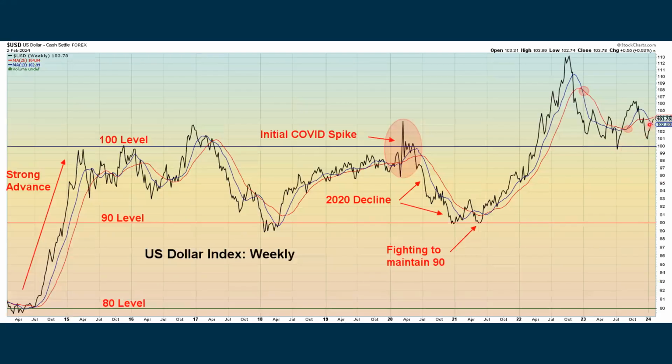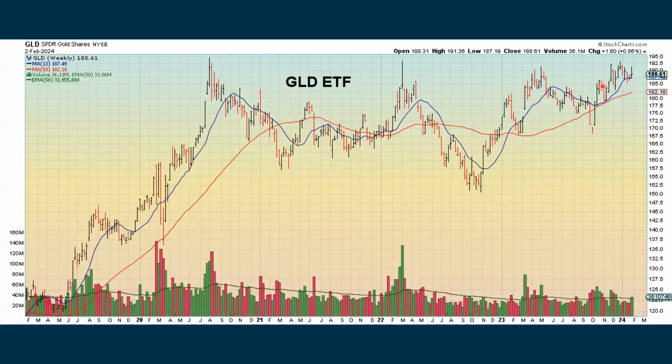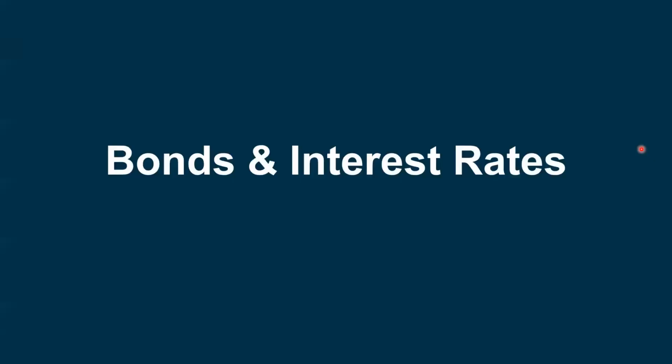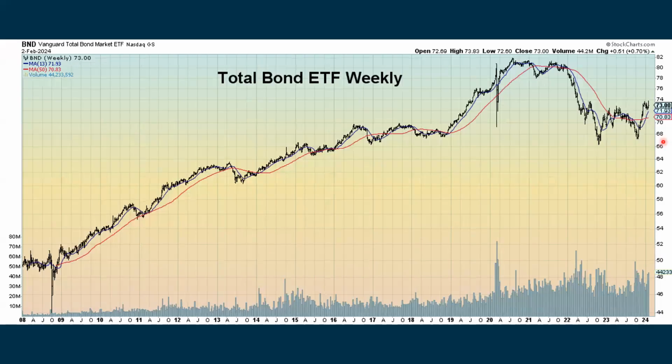Looking at the dollar, we are bouncing back up, but on the daily chart and here on the weekly chart, we continue to be in a downtrend. Gold, which if you listen to the gold people, no matter what happens to gold, they can rationalize what's going on here. But with the gold ETF, we are in an uptrend, but it's pretty much been chopping sideways. Silver's moving averages are just kind of going back and forth, and it's looking a little bit more weak.